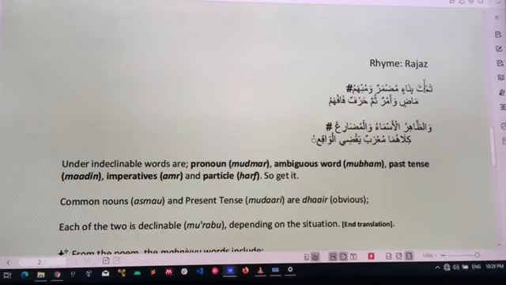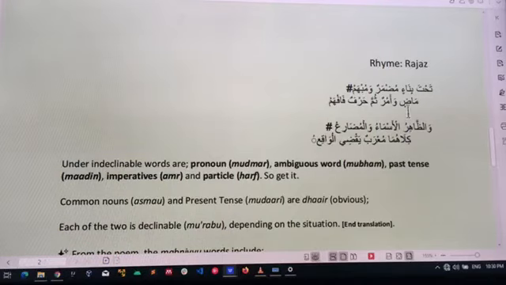Let me quickly brush this again. We started under indeclinable words. They include mujmal, all pronouns, wa mubham, all domir, wa mubhamun, ambiguous words like ismul ishara, ismul mawsul, adawatu istifham. Do we get now? Modin, all fi'l madi you know. Wa amru, all fi'l amr you know. Summa harfun, and afterward harfun too, all particles you know. They are under mobini. So Fafham, you should understand this.